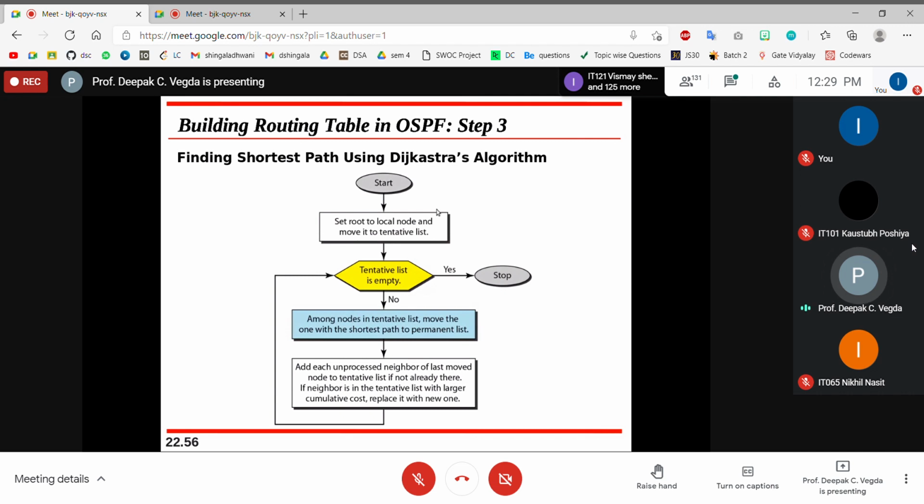Suppose I'm doing it for A, then set a root to the local node. What is my local node? My local node is A. So I'll set A as the root node and move it into the tentative list. Then from A, where can I forward a packet directly?